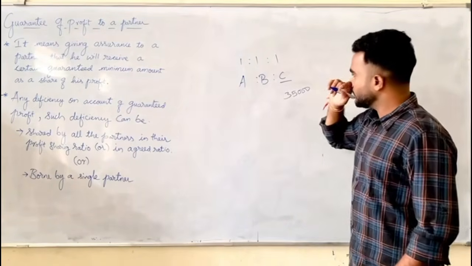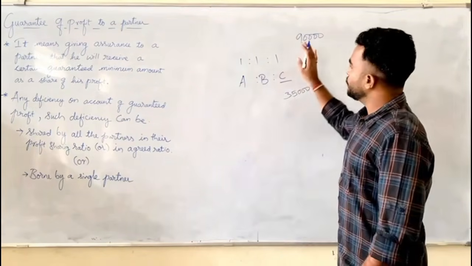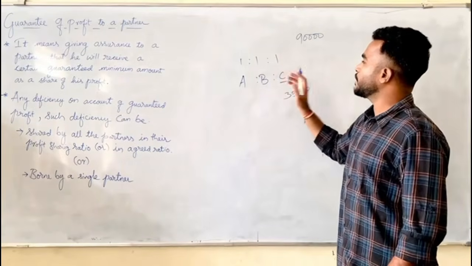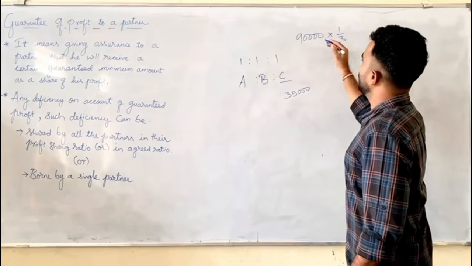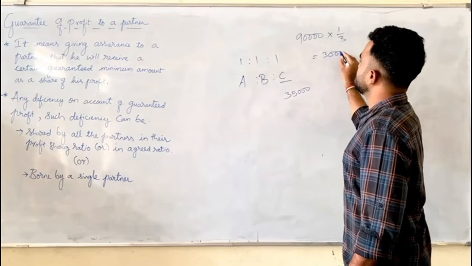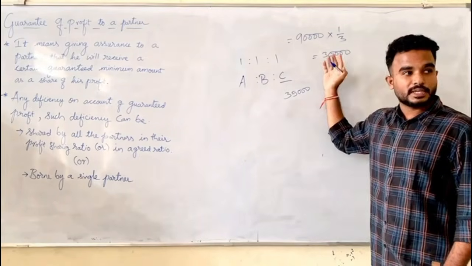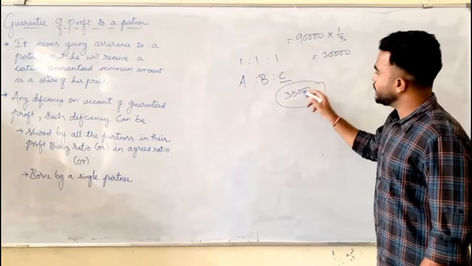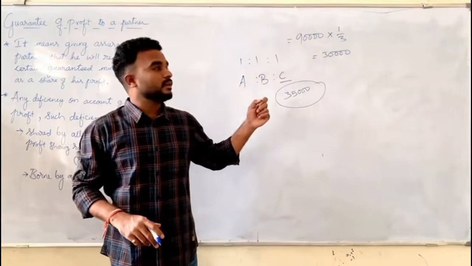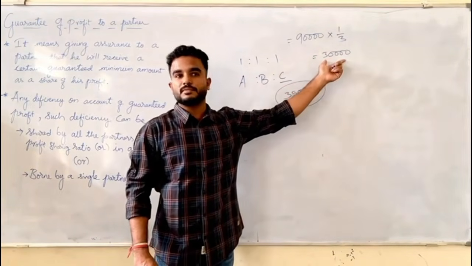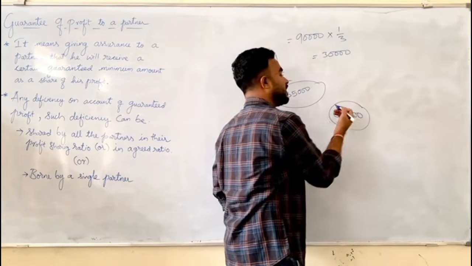Now let's see. They have earned a profit of 90,000 during the year. If it is 90,000 during the year, let's see what will be C's share. 1 out of 3 parts, 1 plus 1 plus 1, how much? 3. 1 out of 3 parts equals 30,000. So he is supposed to get 30,000. But the actual guaranteed minimum to Mr. C is how much? 35,000. Did he get the guaranteed minimum? No. So how much shortfall is there? 5,000. This we call deficiency.